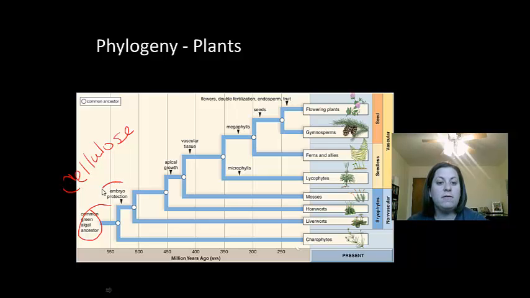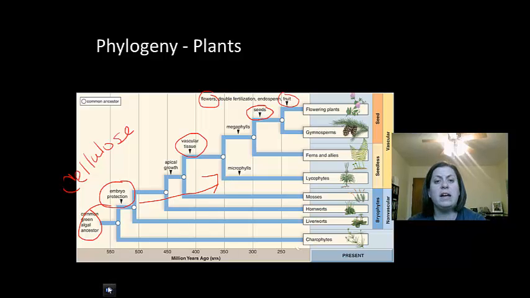However, when plants moved on to land, we saw that they are part of the clade called embryophytes. Embryophytes have the ability to protect their embryo from drying out. This is important since they're moving on to land. As we move up this clade, as we get more advanced with evolution, you'll see that vascular tissue evolved, seeds, and then also we'll see here that we have flowers and fruit. These are the major steps we're going to focus on when we look at these different groups of plants.